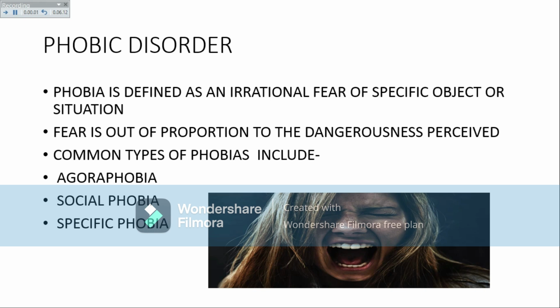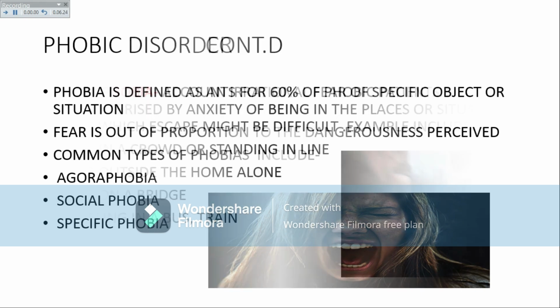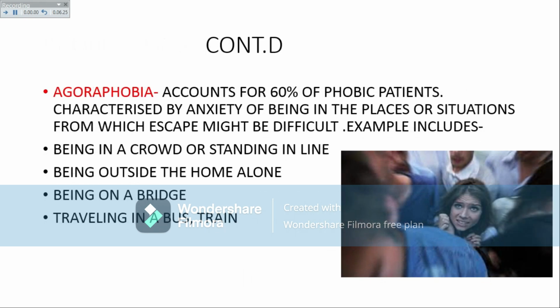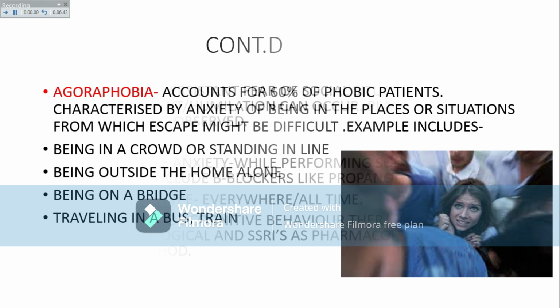The third type of anxiety disorder is phobic disorder. Phobia is defined as an irrational fear of a specific object or situation. Fear is out of proportion to the dangerousness perceived. Common types of phobias include agoraphobia, social phobia, and specific phobia. Agoraphobia accounts for 60% of phobic patients, characterized by anxiety of being in a place or situation from which escape might be difficult. Examples include being in a crowd or standing in line, being outside the home alone, being on a bridge, traveling in a bus or train.